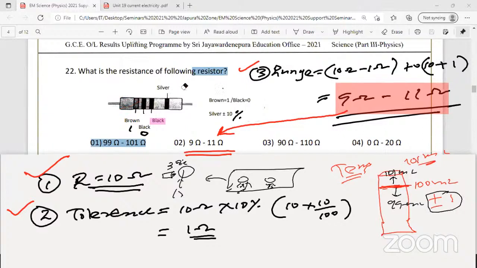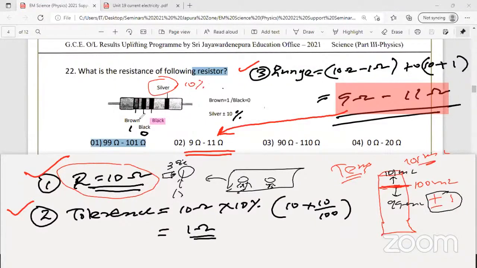So for resistance also, when you measure using color codes, theoretically you get 100, but it can fluctuate. Depending on the resistor, they put 10% silver. So the fourth color band is used to find the tolerance. What is called tolerance? They will give the percentage.